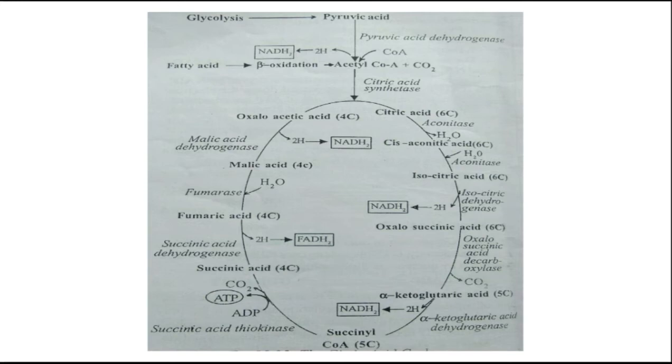You have seen here citrate synthase converts it into citric acid.